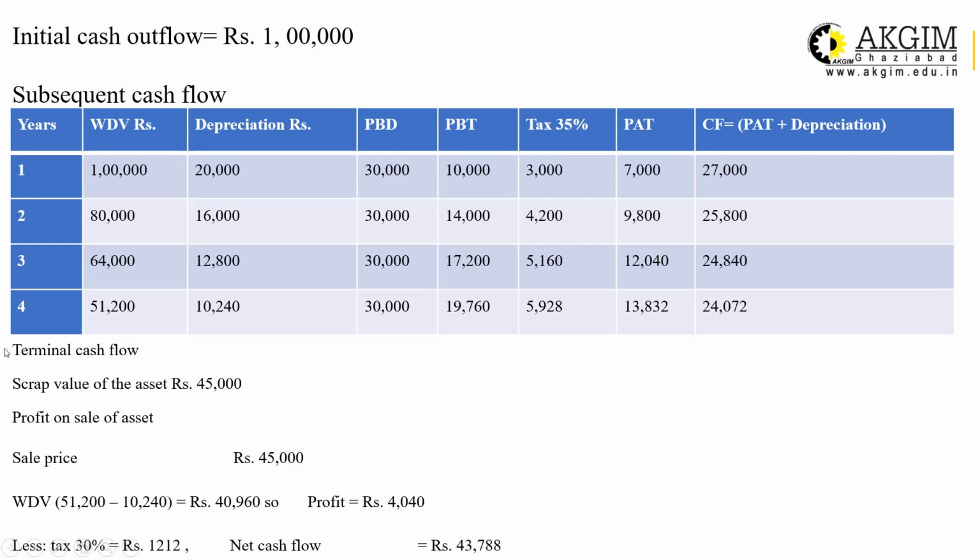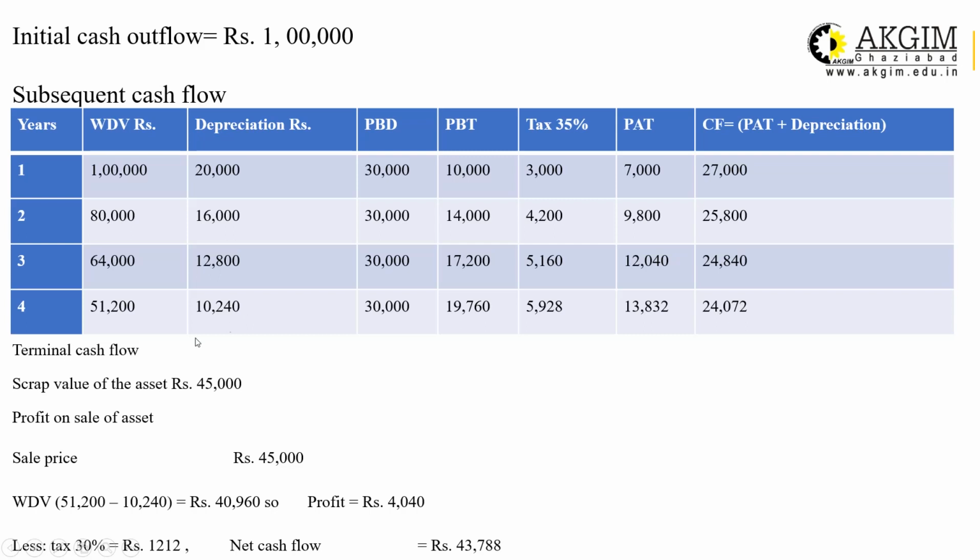Terminal cash flow means at the end of the fourth year. 4 years is the life of the asset. So at the end of the fourth year, terminal cash flow will be calculated. The scrap value of the asset is 45,000. That is given in the question. Then profit on sale of asset. What is the book value? The book value of the machine will be taken as the opening WDV for the fourth year minus depreciation for the fourth year.